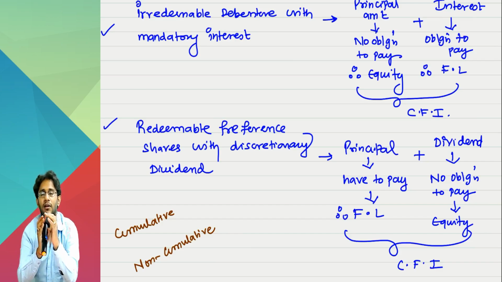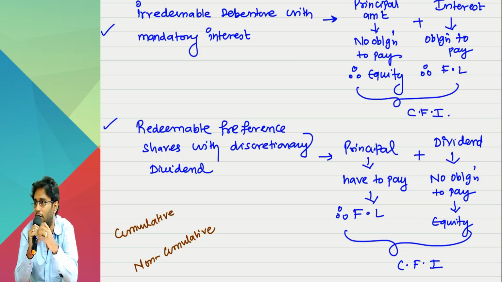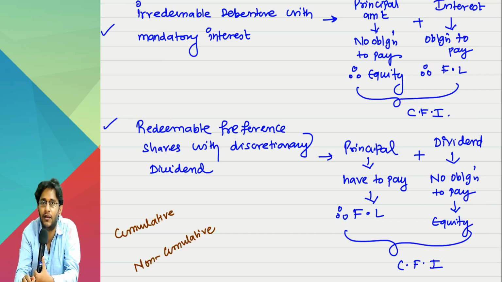Sir, first year I have a loss. I did not declare dividend. You can't ask me anything. Second year, I made huge profit, but still I don't declare dividend. Still you can't catch my collar. Third year, even bumper profit I made, 1 rupee also I did not pay. You can only see me, feel bad, curse me, but you can't demand dividend.